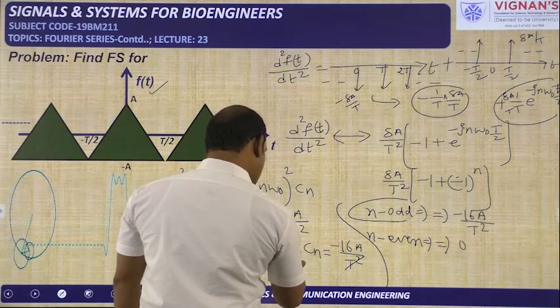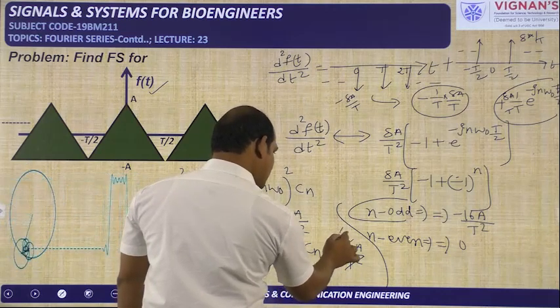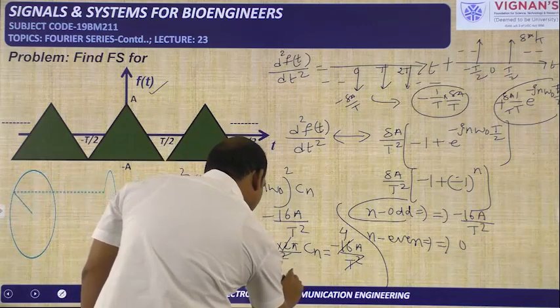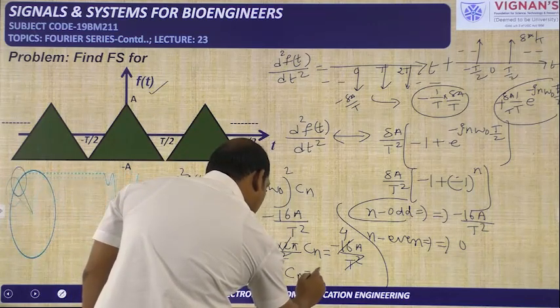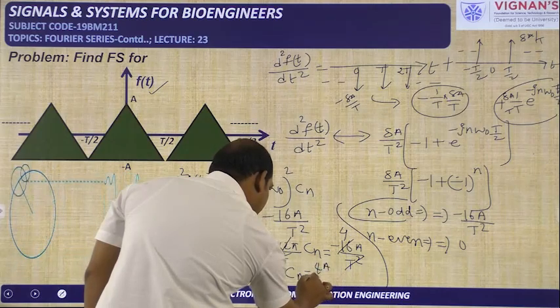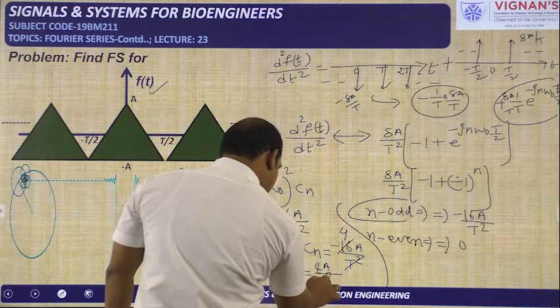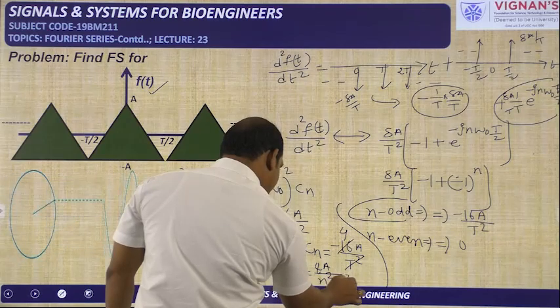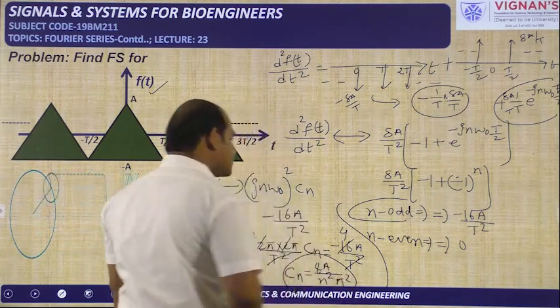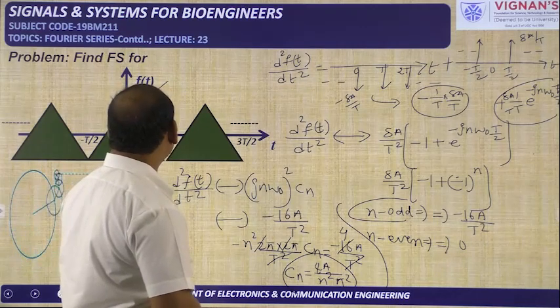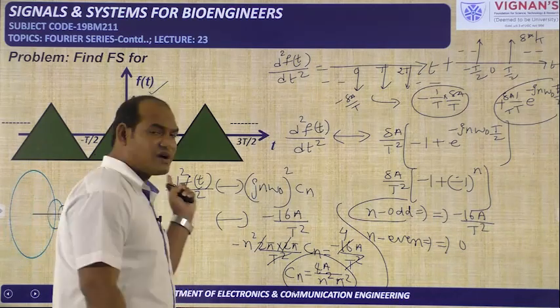Next, 2 2s are 4, 4 4s are 16. Minus will be cancelled. So cn is equal to 4a by pi square n square. This is the coefficient we got, and this coefficient has to be substituted in the exponential Fourier series to have the expression for the given signal f of t.